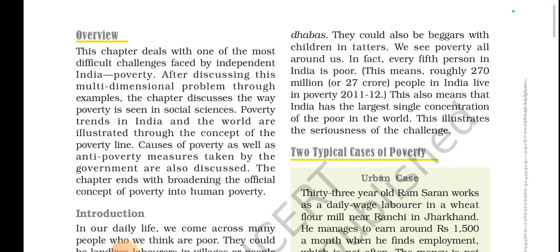Overview. This chapter deals with one of the most difficult challenges faced by independent India: poverty. After discussing this multidimensional problem through examples, the chapter discusses the way poverty is seen in the social sciences. Poverty trends in India and the world are illustrated through the concept of the poverty line, causes of poverty, as well as anti-poverty measures taken by the government are also discussed. The chapter ends with broadening the official concept of poverty into human poverty. Hope you have got it.